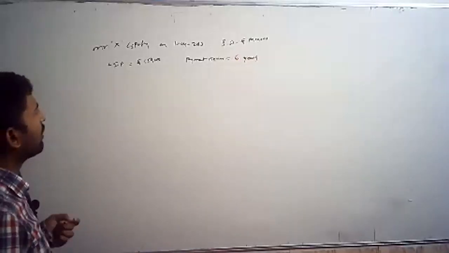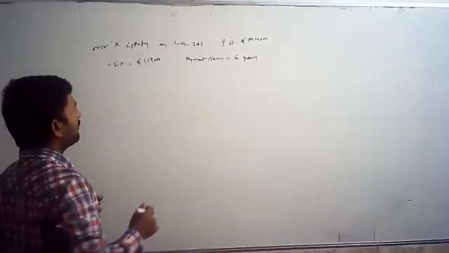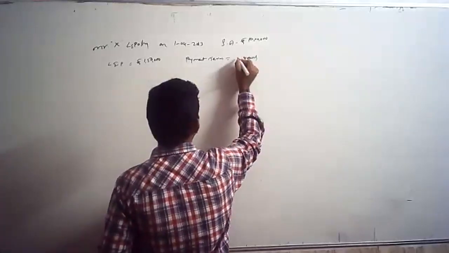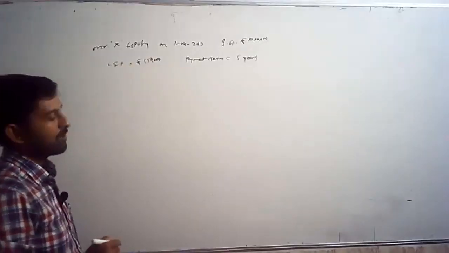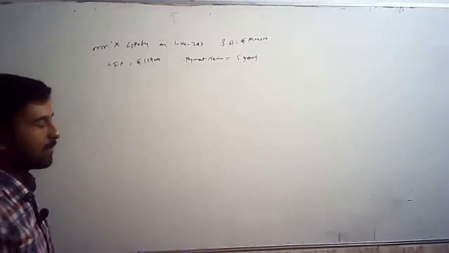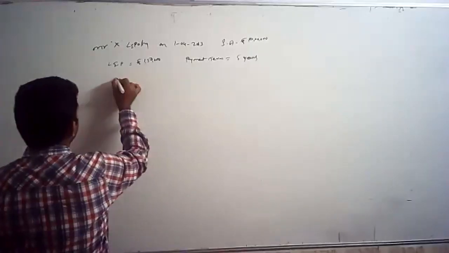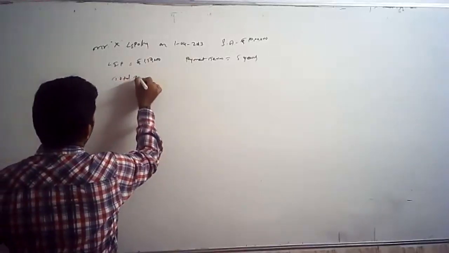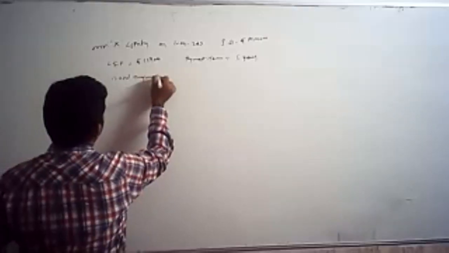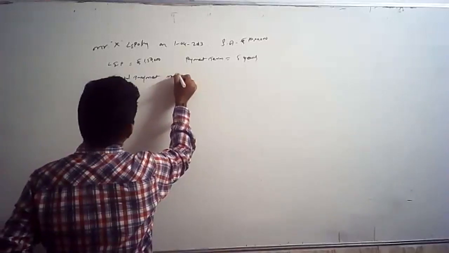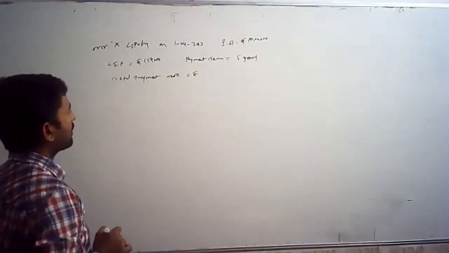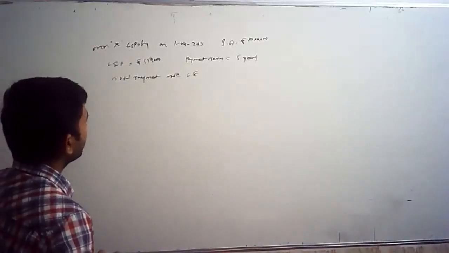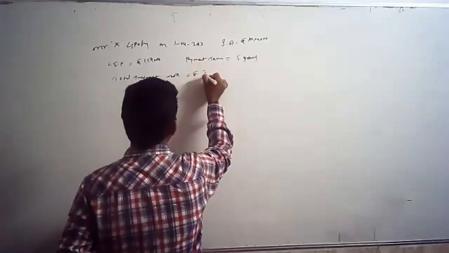How many years has he paid? We'll make it 5 years. So 5 years he made the payment. So what is the total payment he has made? Total payment made was, 1.5 lakh into 5 years, that is 7,50,000.